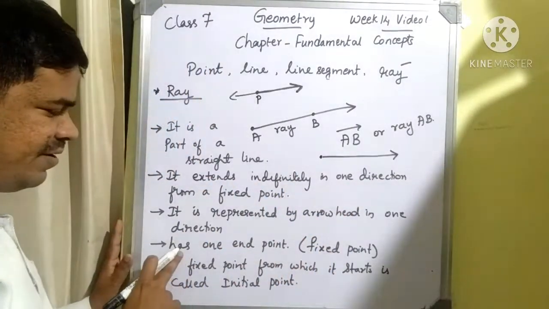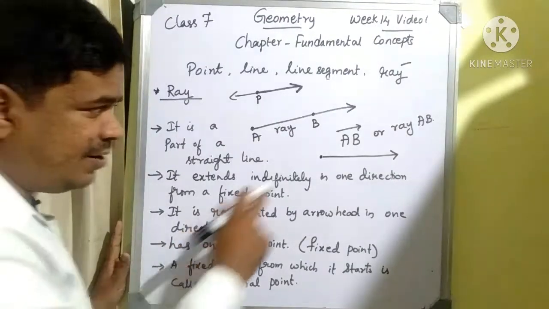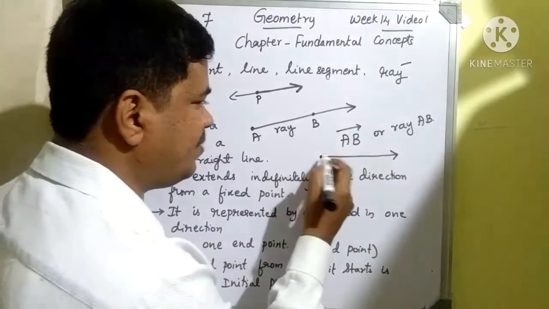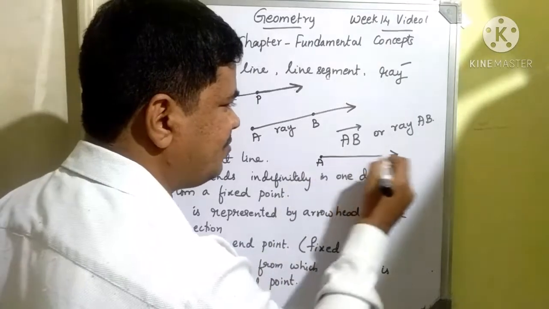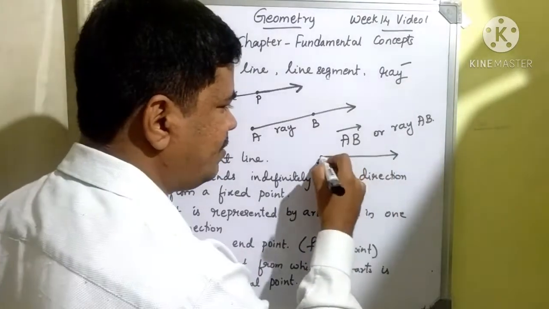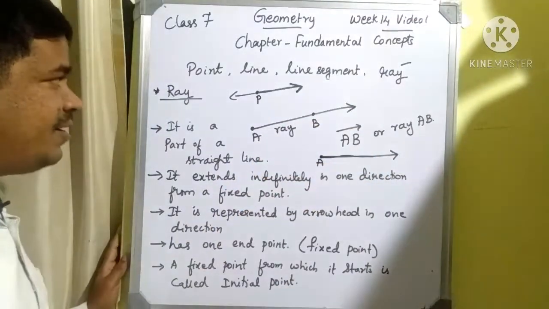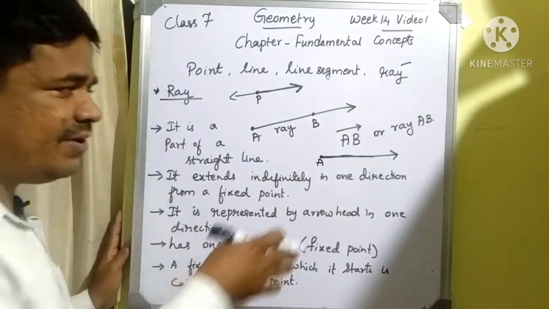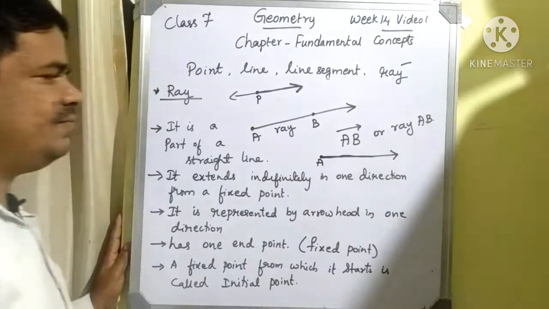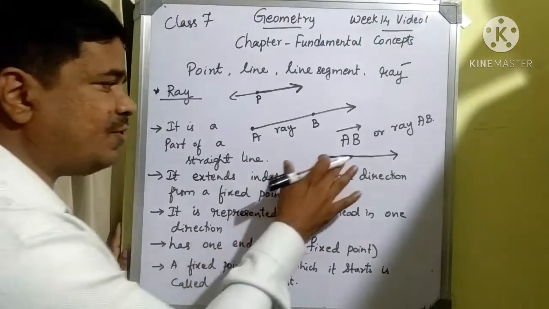That's what they have said, it has one end point. That one end point we can call a fixed point, and then a line moves in one direction indefinitely. Then we can call this part of a straight line a ray. Okay, it is actually a part of a straight line.